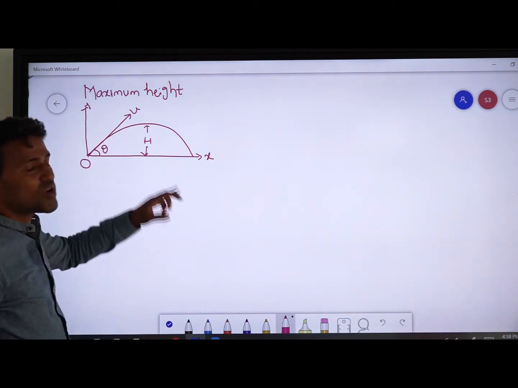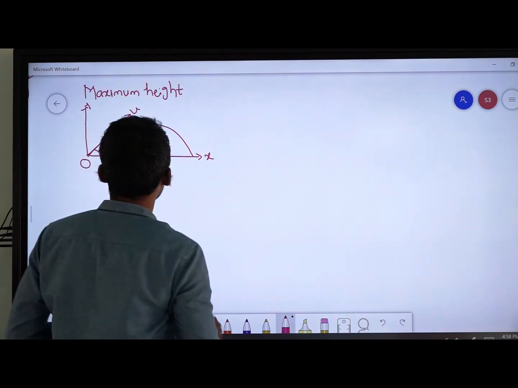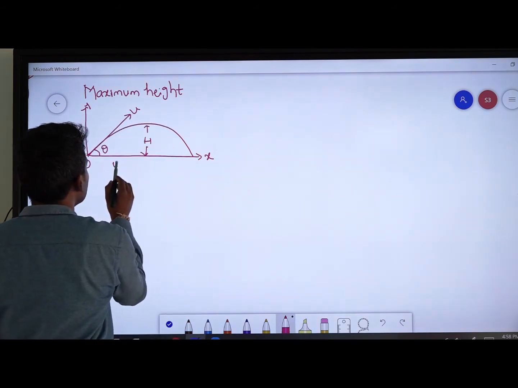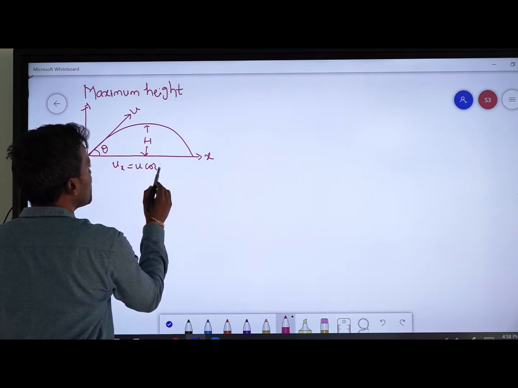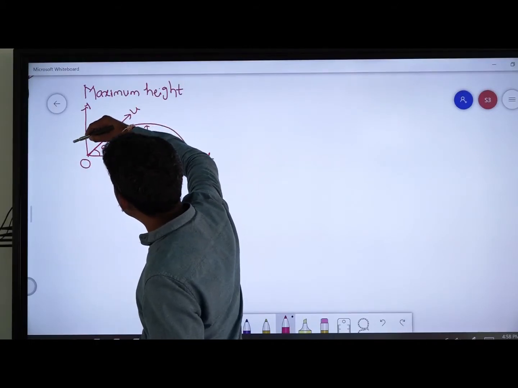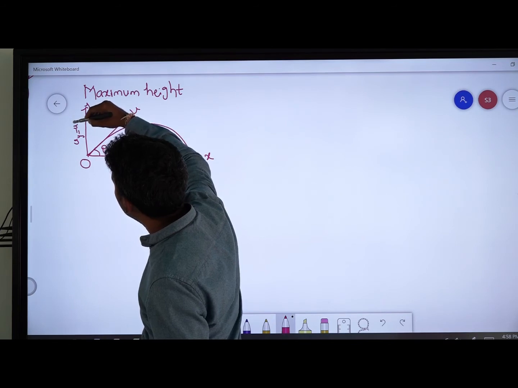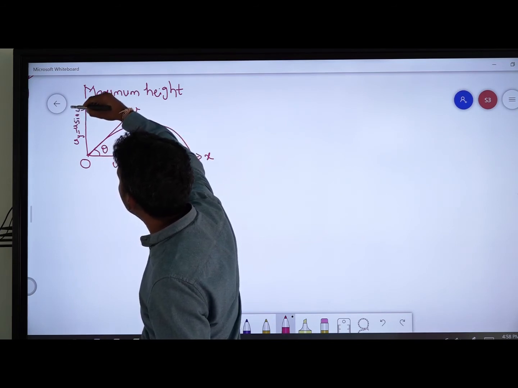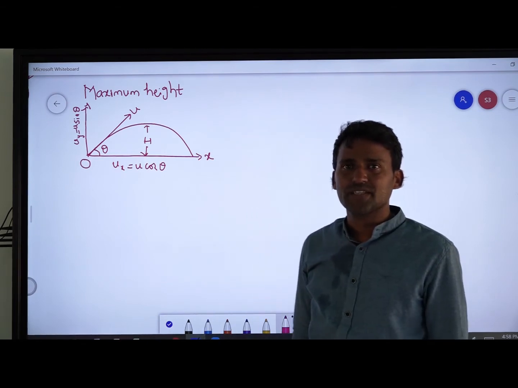Now u can be resolved into two components. One is the horizontal component, ux, which you can write as u cos theta. The vertical component is uy, which is u sin theta. Vertical component uy is equal to u sin theta.